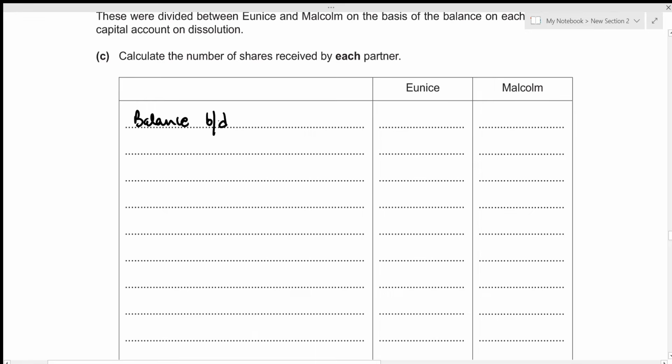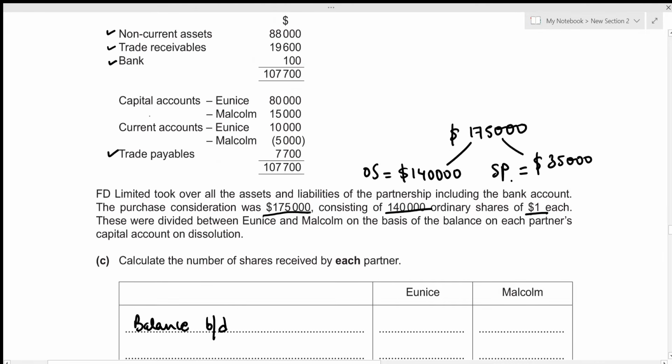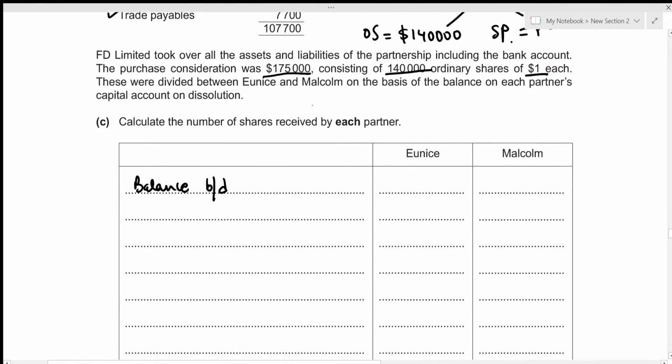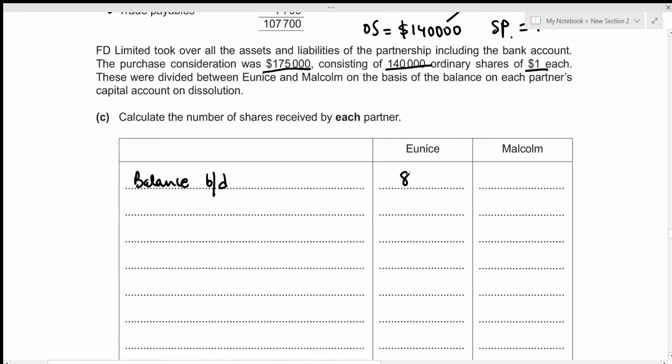And the opening balance will be the balance on the capital account in the above statement of financial position, which is given right here. For Eunice, that's going to be 80,000, and for Malcolm, that's 15,000. Let's write it down. So 80,000 and 15,000.